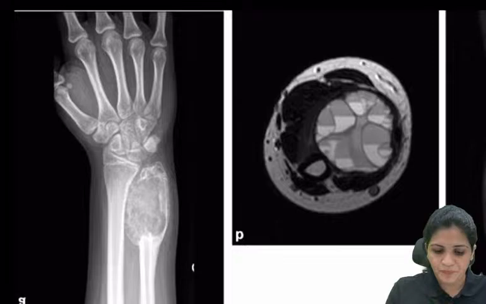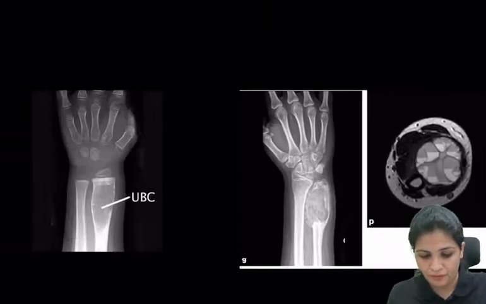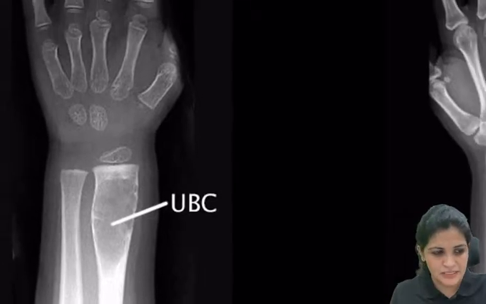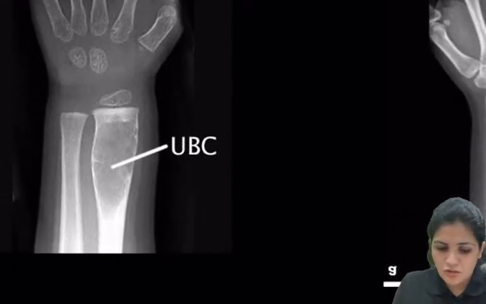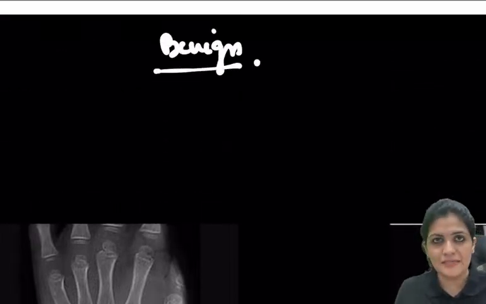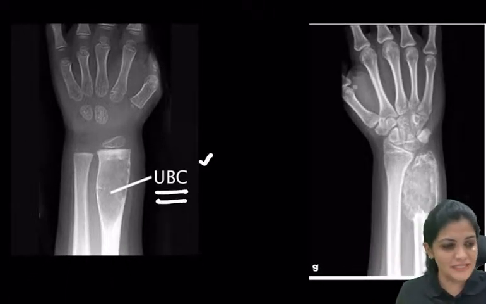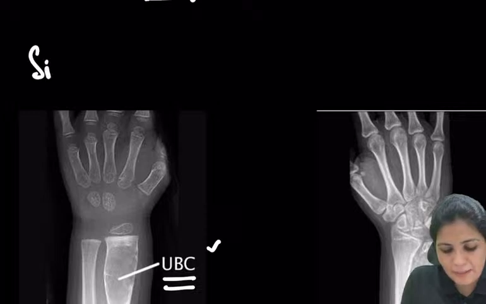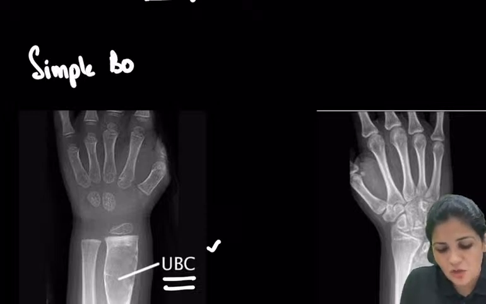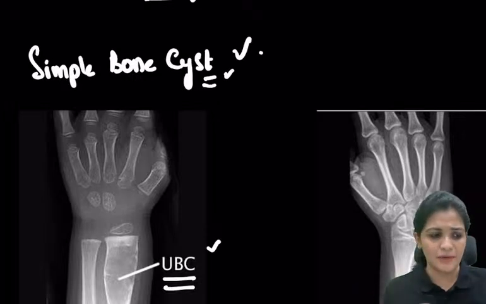Then what is this? So you can see there is some. So first, before that, what is this? So the next one, what you are going to learn is some of the benign tumors. Benign tumors. And the first of these benign tumors to start with is the UBC. So what is UBC? UBC is nothing but a simple bone cyst. So whenever you see some fluid occupying lesion in the bone, you can name that as a cyst, right? So what is a cyst? It is nothing but a fluid.